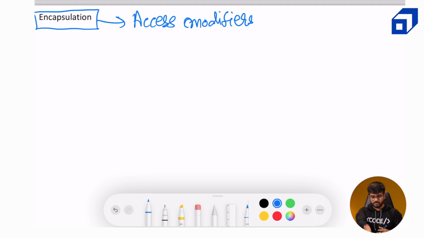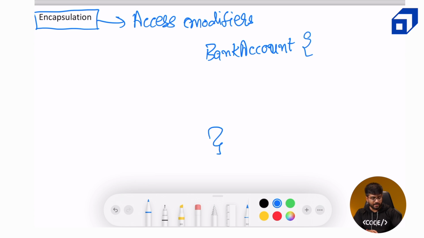So if you notice the example that we took for the car class, in that we defined the data members as private because we didn't want them to be accessed from outside. Now, this was not a very good example to show the importance of encapsulation, but imagine there is a bank account data type. The class is bank account. And let's say there is a data member balance inside it, and it is public. Int balance. It can be a double, but let's say it's integer.